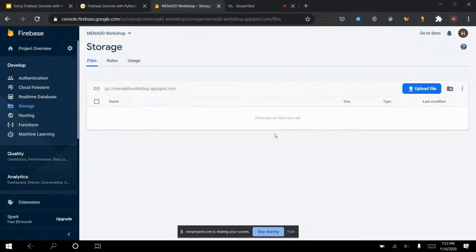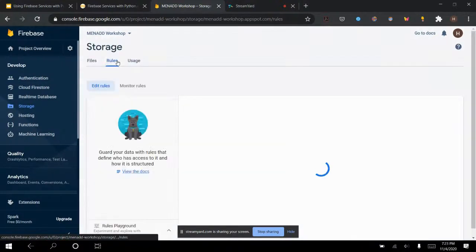Okay, so here's our storage. This is what we see. We can upload a file. Files can be anything. Images, PDFs, documents, XML files, HTML files, virtually anything. This is just a cloud. Consider this your Google Drive. Think of it like that. It's that easy.